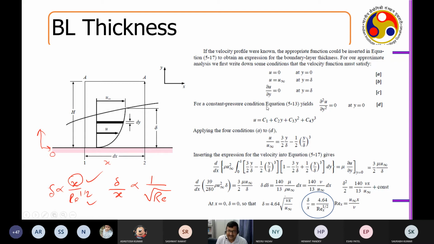Yes, sir. So that is where, as you go downstream, even if you keep changing the Reynolds number, it will saturate to a value. Am I correct? So that is also reflected here. When I'm drawing the boundary layers, how are we drawing them? Suppose it is like this, and then we are drawing it like this, and then it is saturating, right? This is your delta, right? Now here, this delta is the variable delta. So you are talking about this as x. After some point of time, this thickness is Reynolds number independent, right? Yes, sir. So that is also reflected with such a simple calculation.